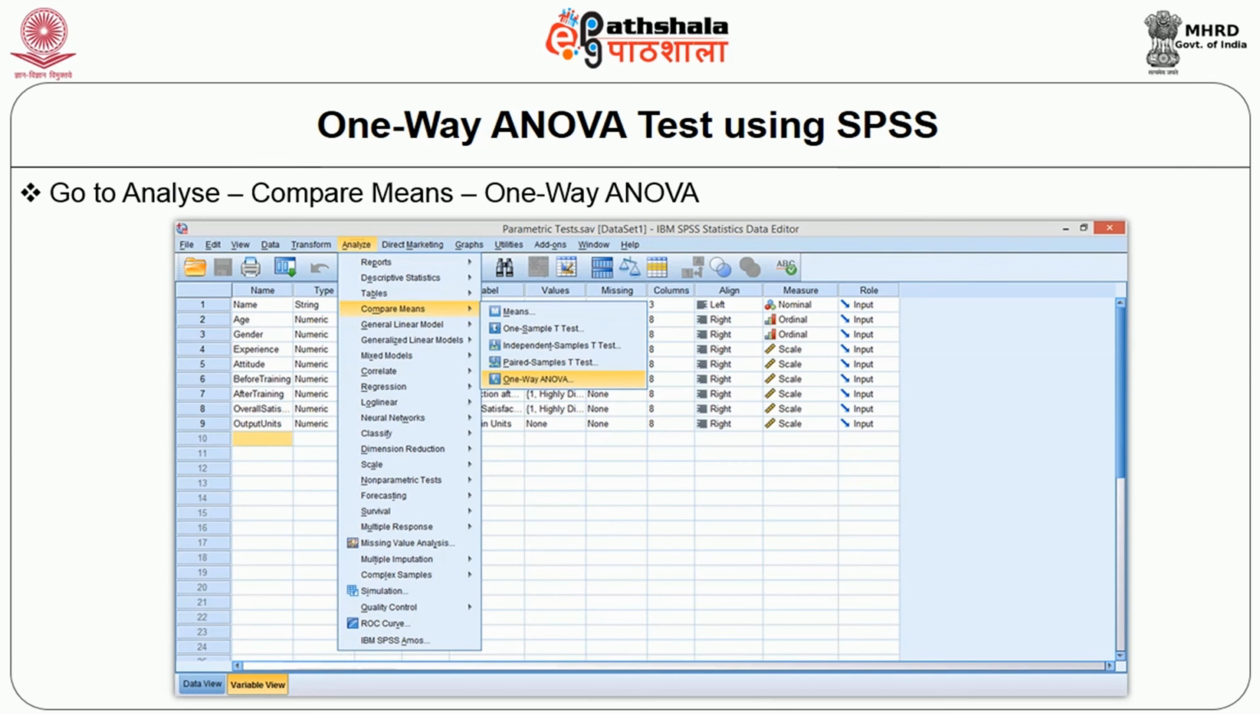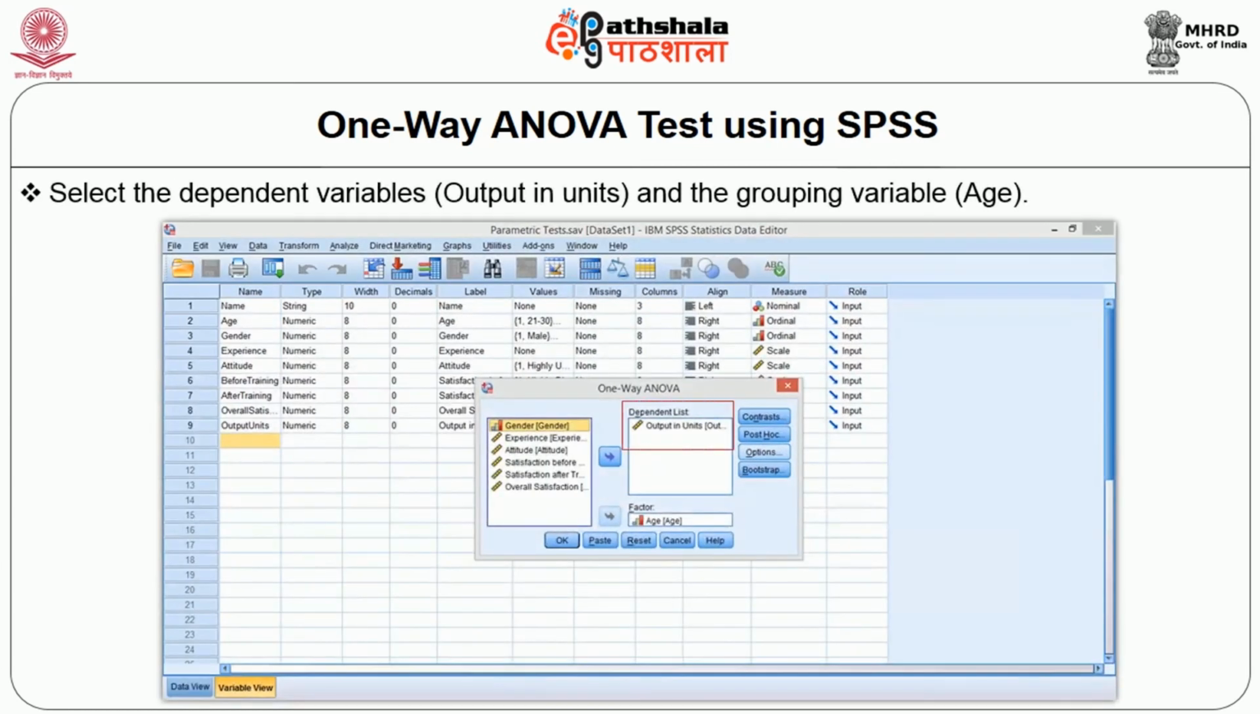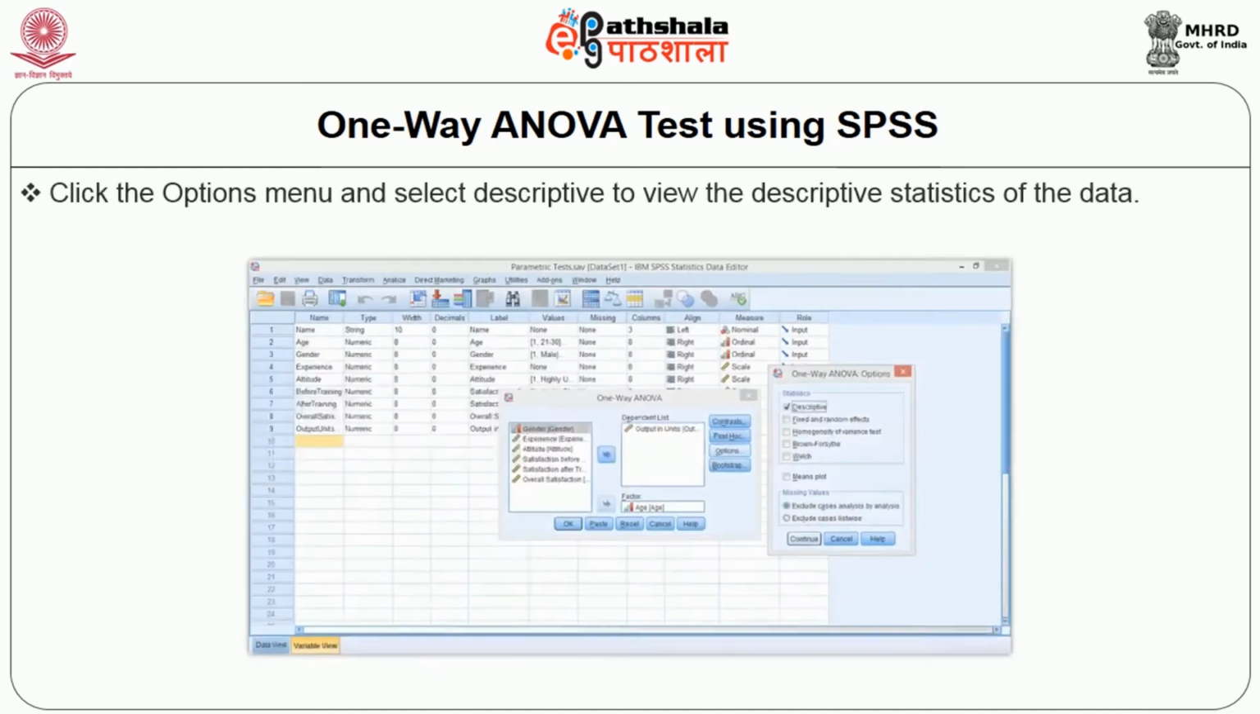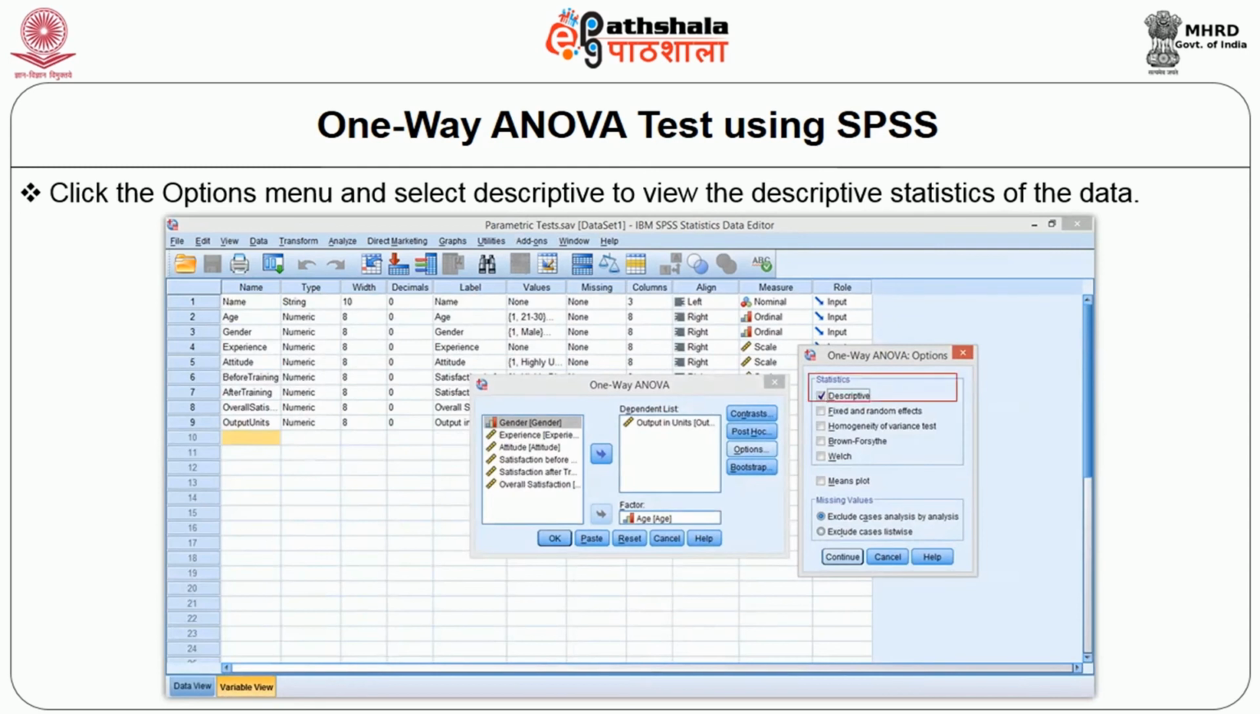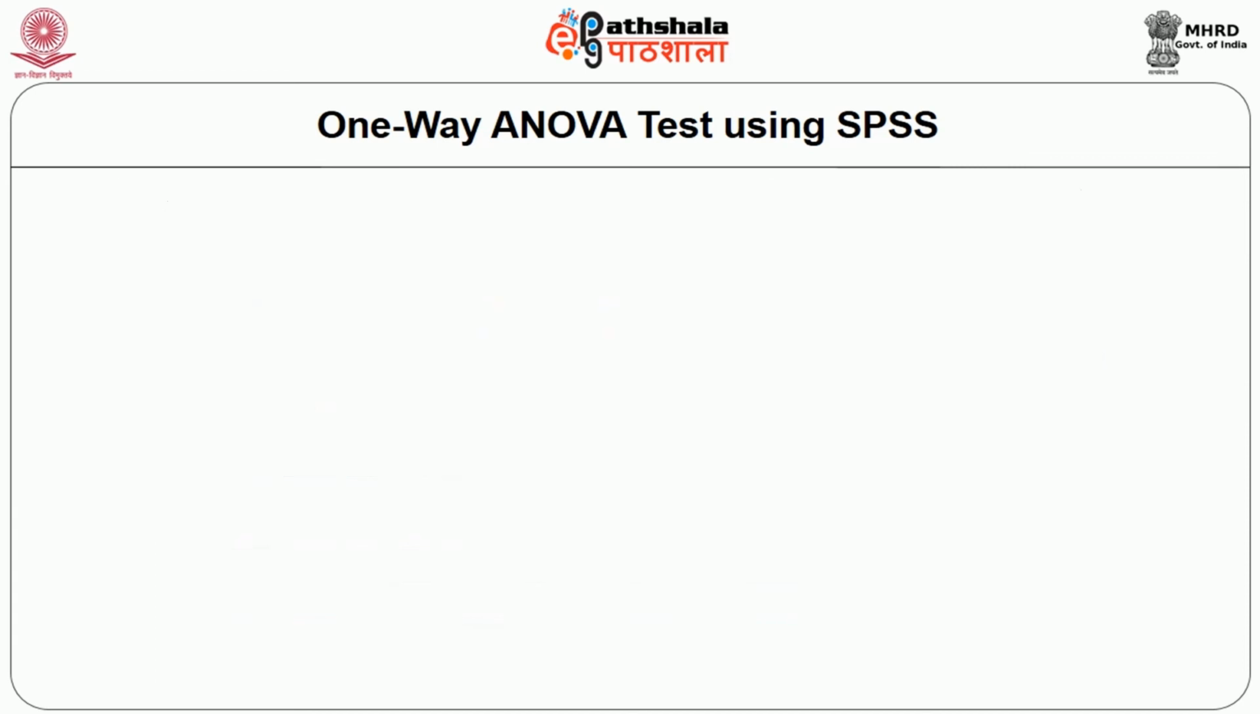Let us use the same sample file, dataset for small sample test. Go to Analyze, Compare Means, one-way ANOVA. Select the dependent variable, that is the output in units, and the grouping variable as age. Click the Options menu and select Descriptives to view the descriptive statistics of the data. Then click Continue and click OK for the results.